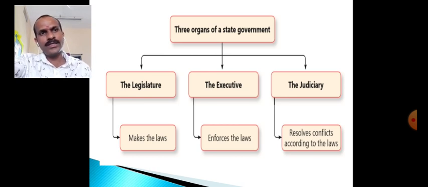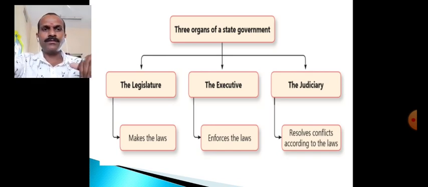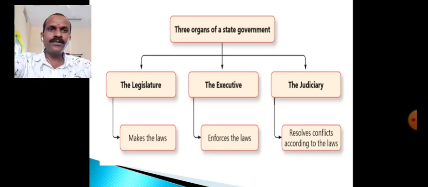So generally the state government is made up of 3 organs. The first one is the legislature, the second the executive, and the third one is the judiciary. So these are the 3 organs of the state government, and this is how the state government functions. First we will see what is the function of the first organ, that is the legislature.